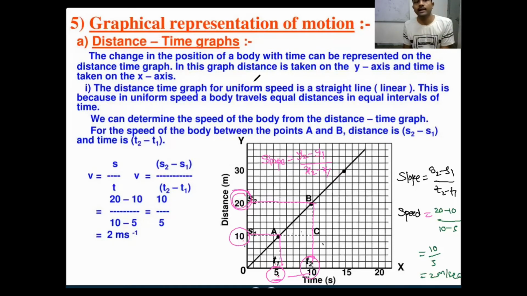Then how will you determine the speed? By calculating the slope, right? Slope equals change in the y-axis by change in the x-axis. Here y-axis distance values are there and x-axis time values are there. So change in distance by time, what will you get? Speed only. Distance by time, speed or velocity. Speed here is 2 meters per second in this case, right? Is it clear, everyone? Yes? Okay. So next, move on to the next one.